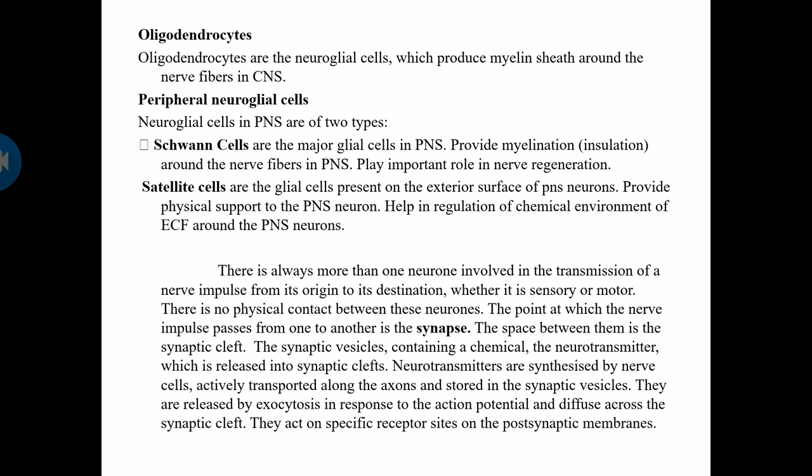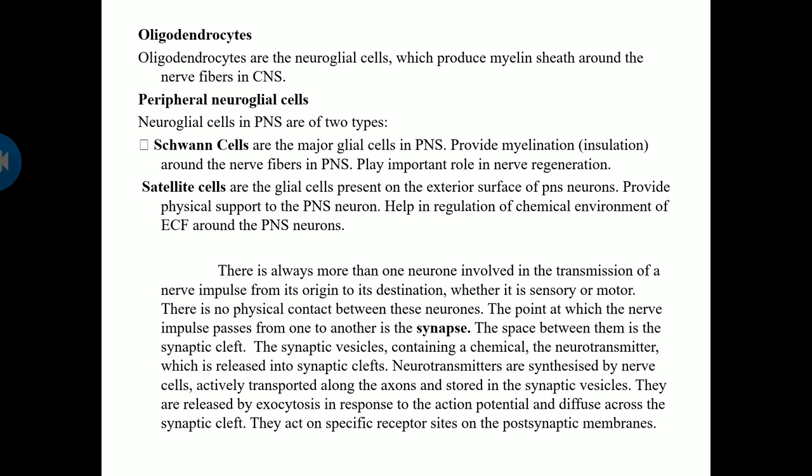Peripheral neuroglial cells are of two types: Schwann cells and satellite cells. Schwann cells are the major glial cells in the PNS, that is, the peripheral nervous system. They provide myelination around the nerve fibers in the PNS and play an important role in nerve regeneration. Next are satellite cells, the glial cells present on the exterior surface of the PNS neurons. They provide physical support to the PNS and help in regulation of the chemical environment of the extracellular fluid around the PNS.